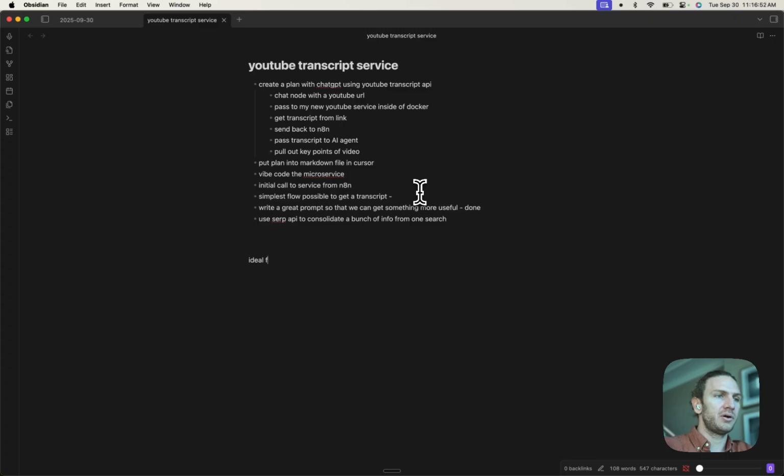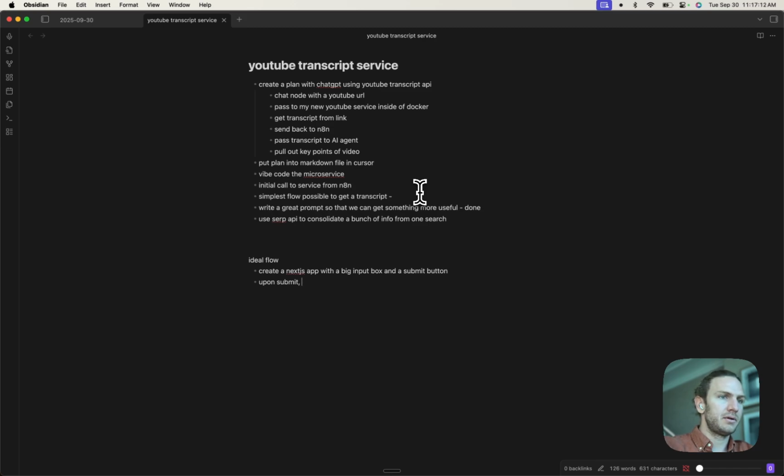But the ideal flow here would be to create a Next.js app with a big input box and a submit button.